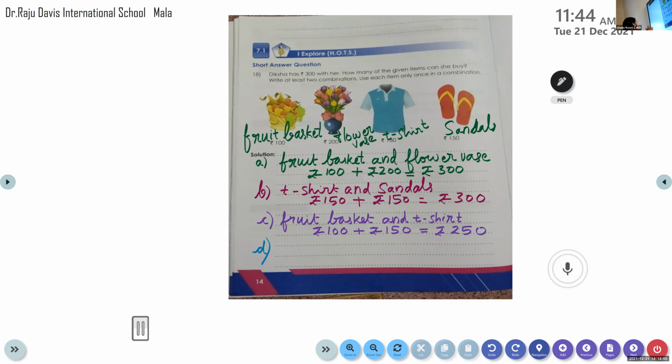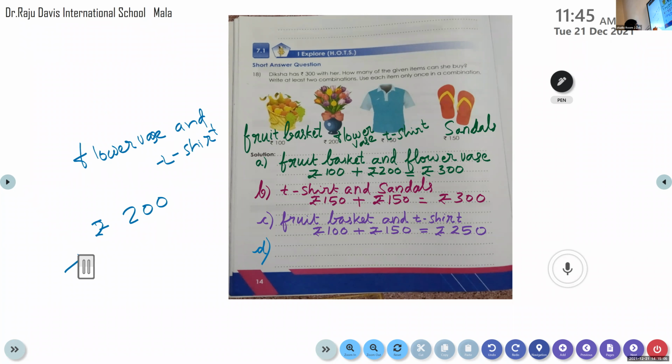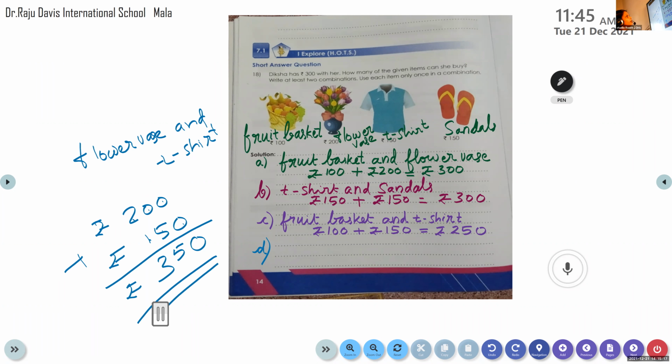Let's write flower vase and a T-shirt. Flower vase it is rupees 200. T-shirt it is rupees 150. Let's add 0 plus 0, 0. 0 plus 5, 5. 2 plus 1, 3. See, total rupees 350. Is it possible? She is having only 300. Is it possible, Arjun? No. So we can move to another one.